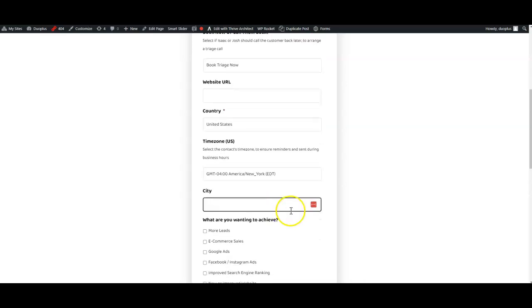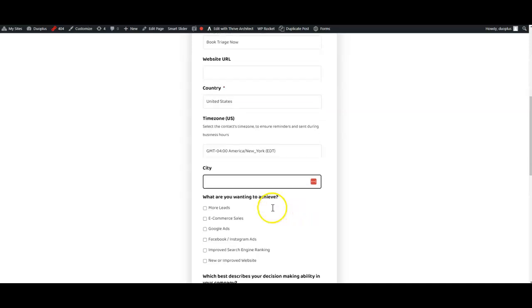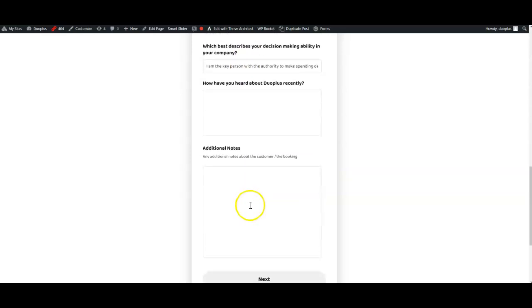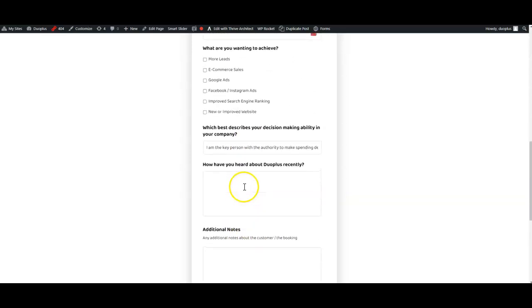For the city, that's more for future reference. You can leave this blank. And for this, you just want to ask them on the phone what they are wanting from us and tick any that apply. If they want something that isn't part of this list, you can scroll down here and add it into the notes at the bottom.